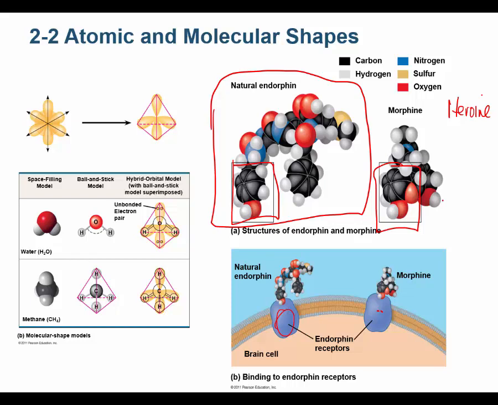So when we start talking about atoms becoming molecules by covalent bonds and ionic bonds, overall they're going to have a shape that becomes very important.